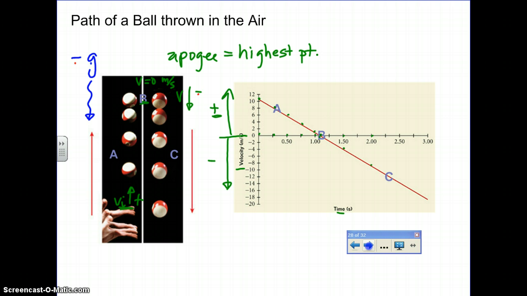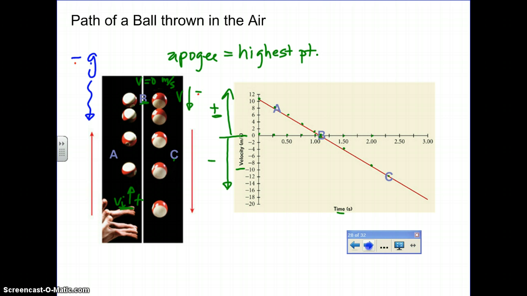So it went from 0 to 4 to 8. Yeah, that object's speeding up. It's speeding up as it falls. So by the time it gets to point C, it has actually increased in speed, and its velocity is well documented here on this graph.